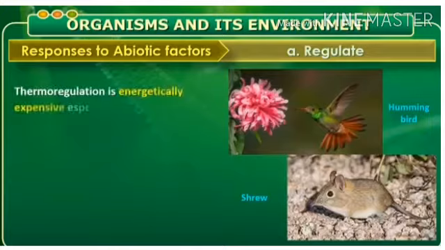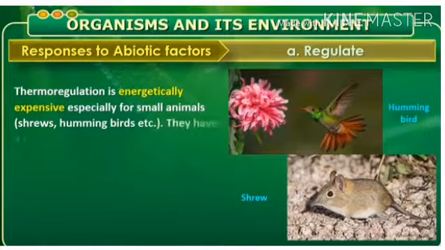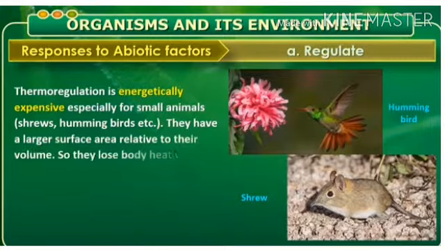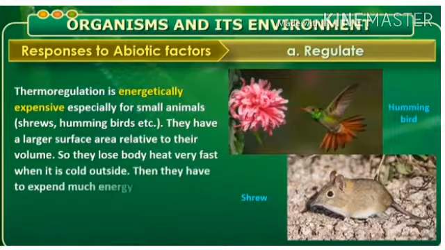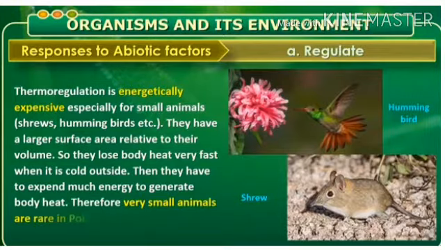Thermoregulation is energetically expensive, especially in small animals like shrews and hummingbirds, etc., as they have a large surface area relative to their volume. So, they lose body heat very fast when it is cold outside. Then they have to expend much energy to generate body heat. Therefore, very small animals are rare in polar regions.